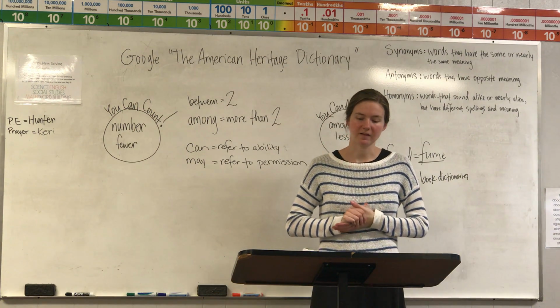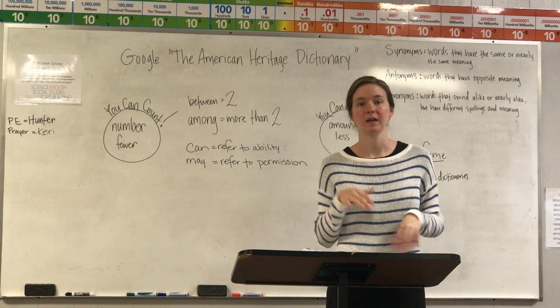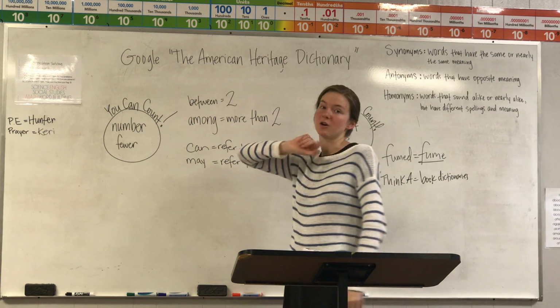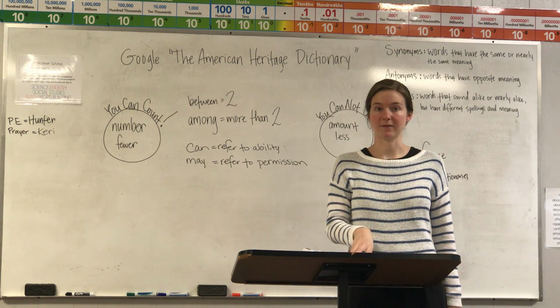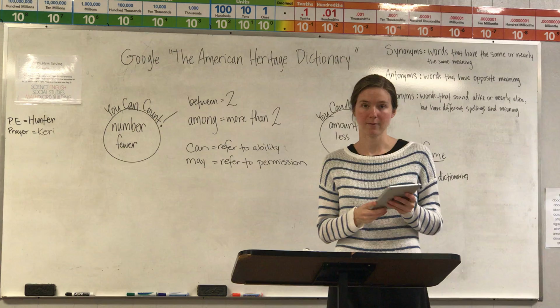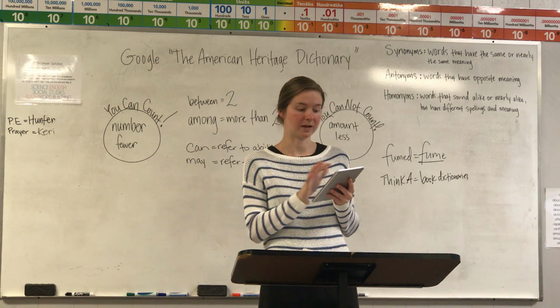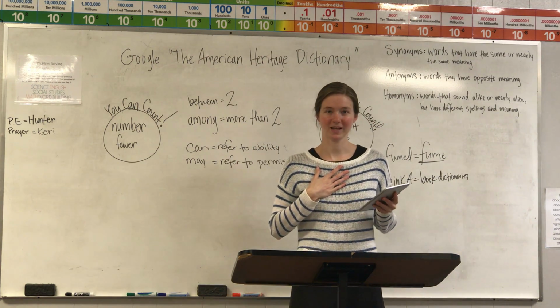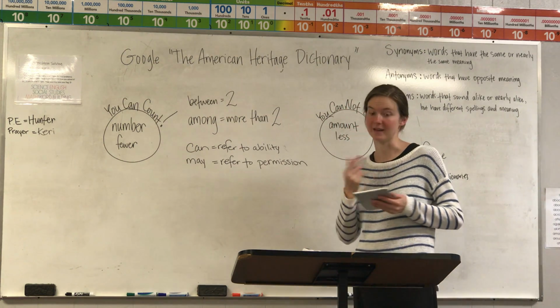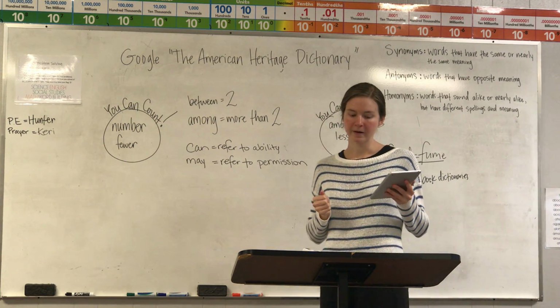Using your dictionary, find the answers to these questions. This section you may use the American Heritage Dictionary online. Go ask your mom or your dad if it's okay. Alright, so after you have that, I have it pulled up here and we're going to do a couple together. And you will use the search bar online to figure out the answers for Think B.